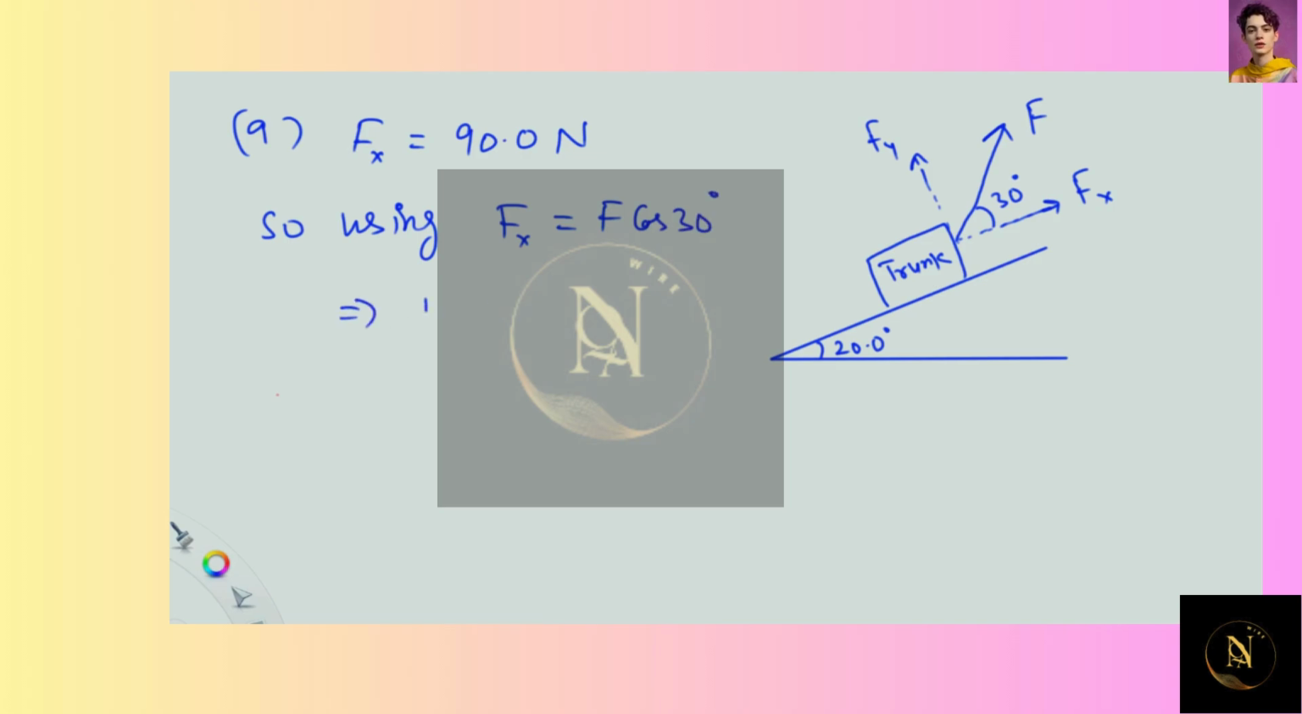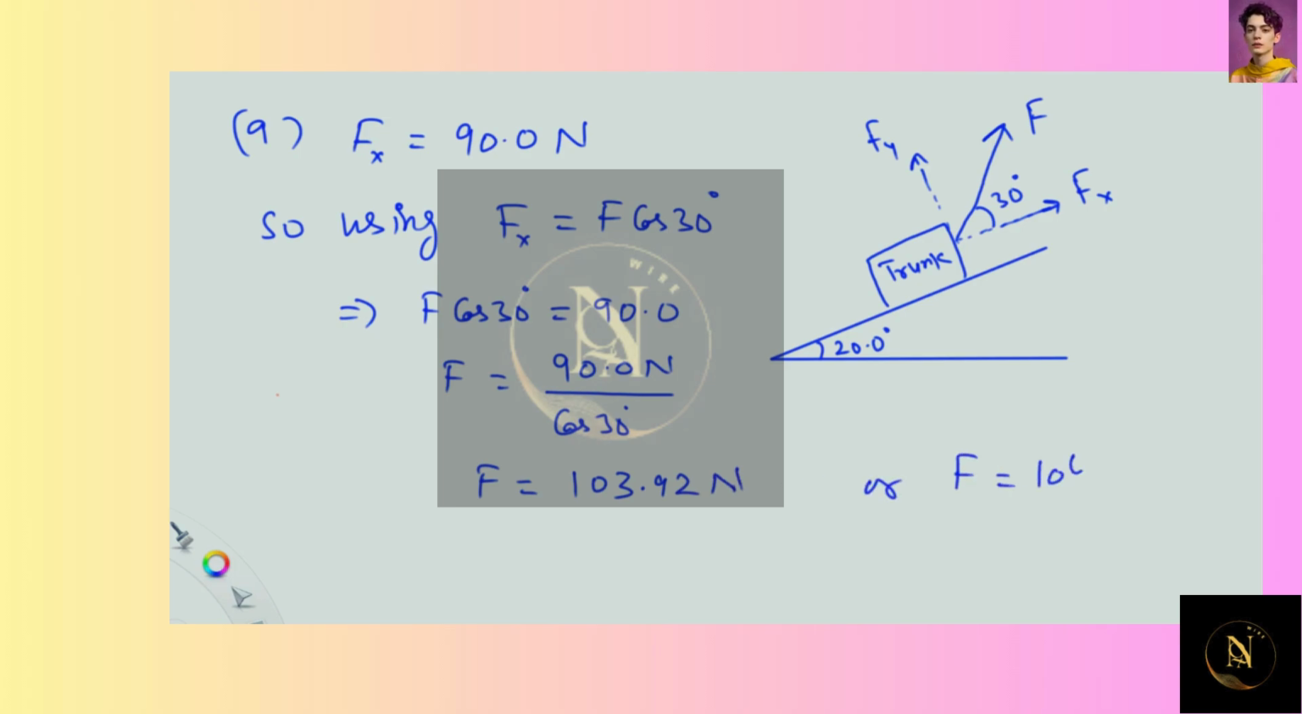It means F cos 30 degree is 90. So the force will be given by 90.0 Newton divided by cos 30 degree, and it is calculated to be equal to 103.92 Newton, or rounding it off we get 104 Newton, which is the answer for the first part of this given problem here.